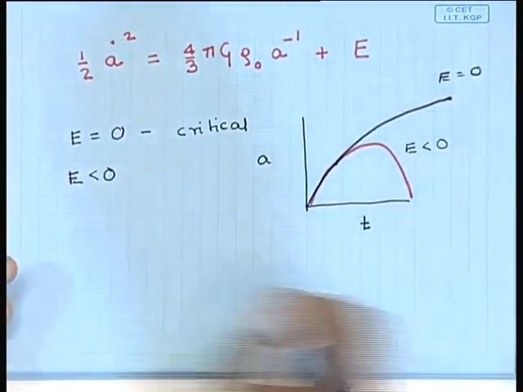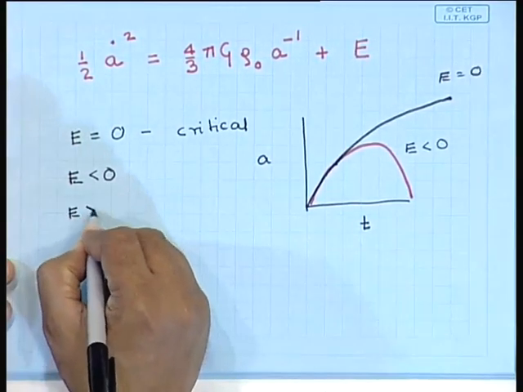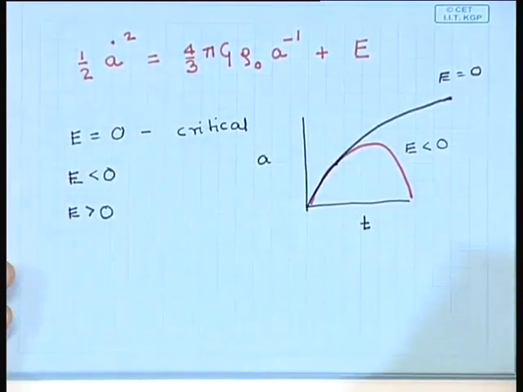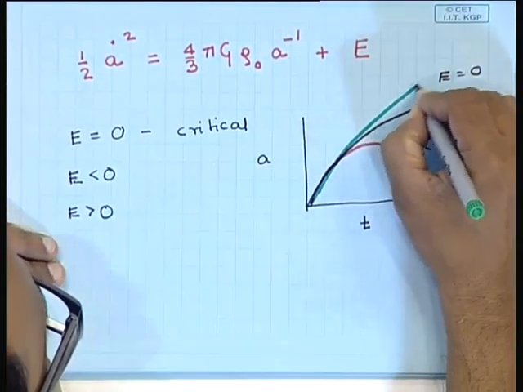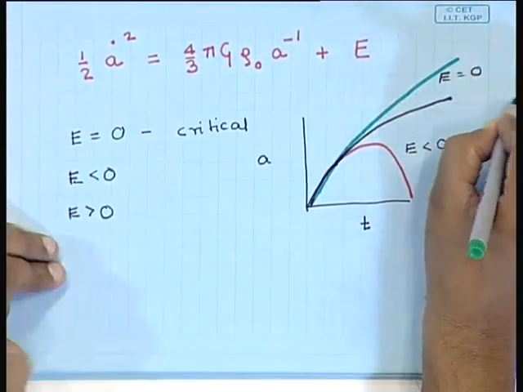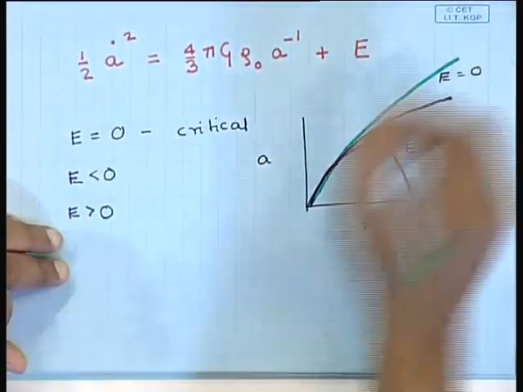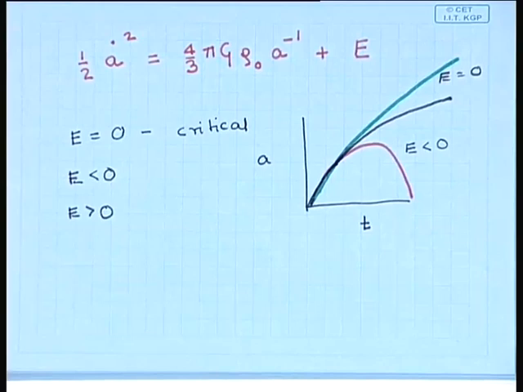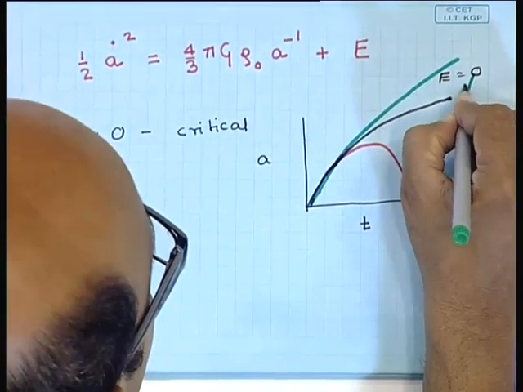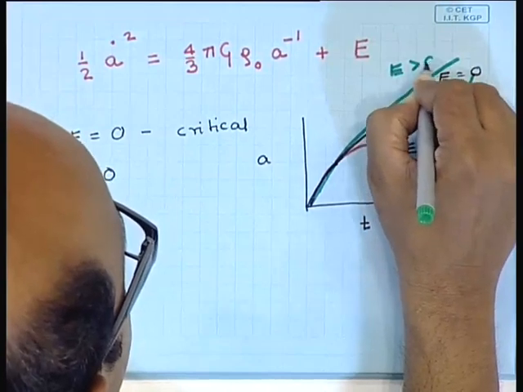And if I have E greater than 0, so I throw a ball with positive energy, it has more than the critical velocity. So, when it reaches infinity, it still has some energy left, and it is going to be moving with a constant velocity, a straight line which is not flat, which is going to have an angle. So, the trajectory is going to look like this, and it will become flat as you approach infinity, far away. This will have a certain angle which is the speed of the particle. So, this is E equal to 0, this is E greater than 0.